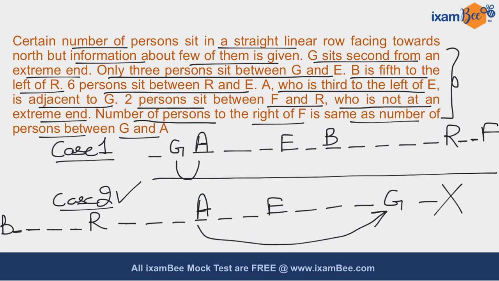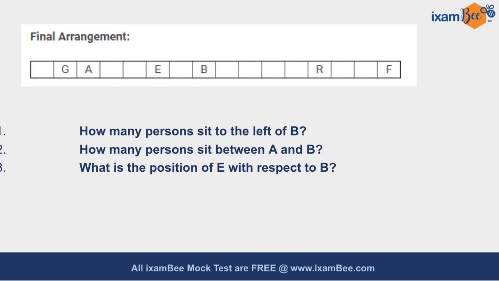On the basis of this arrangement, you have to answer some questions. Let us discuss those questions. Now, this is your final arrangement. Based on your final arrangement, you have to answer these questions. Your first question says, how many persons sit to the left of B? So you can count the number of persons to the left of B. Clearly, there are 7 slots over here.